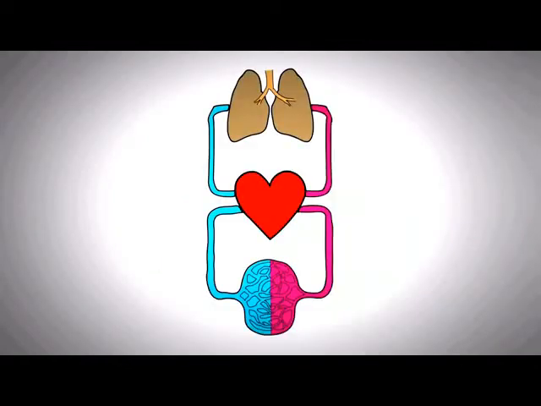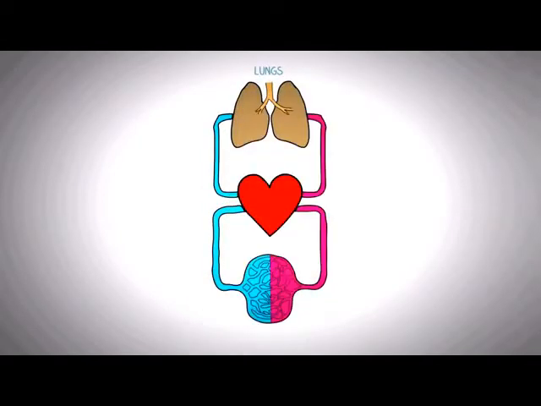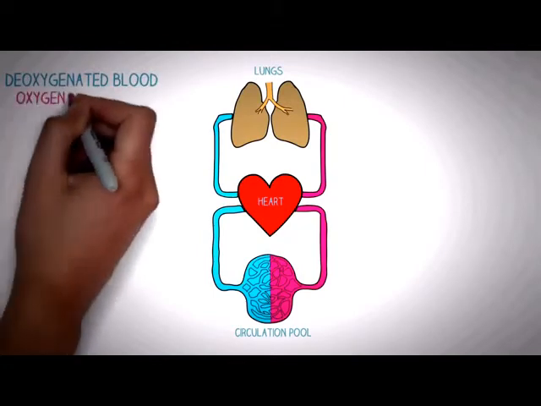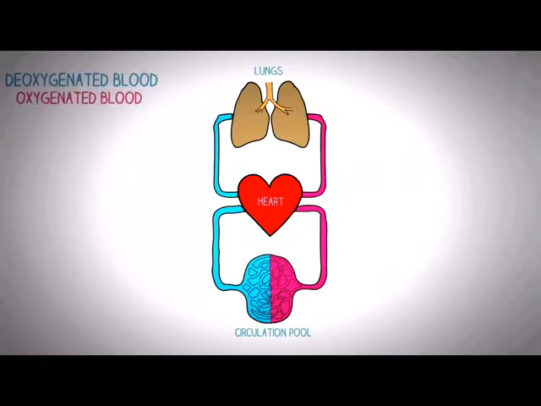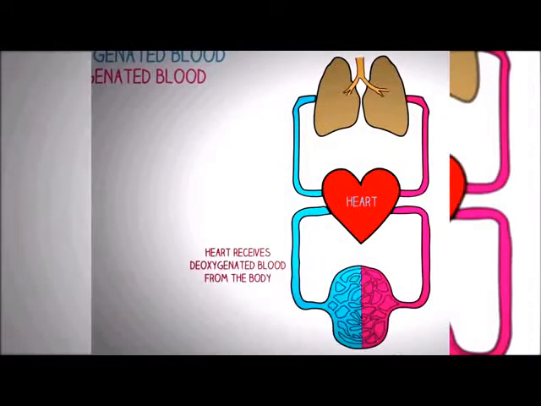Now let's look at this diagram to understand how the respiratory system of our body works in conjunction with the circulatory system to provide gas exchange. In this diagram, you can see the lungs, the heart, as well as the circulation pool of the body, showing the deoxygenated blood in blue color, as well as the oxygenated blood in the pink color. The heart receives all the deoxygenated blood from the body through the superior as well as the inferior vena cava.